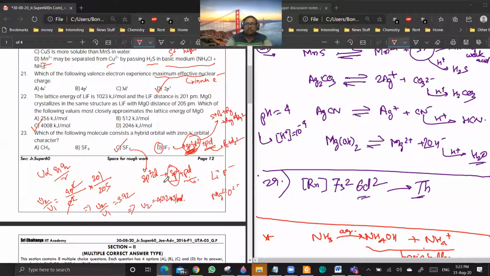Sir, all sp3d and sp3d2 will come under 0 s orbital character? No. In sp3d, one part is having 0 s character, which is pd. Totally, it cannot have 0 s character, no. But you see, it is non-uniform hybridization. Are you getting a point? So you can visualize it as a combination of two uniform hybridizations. For any hybridization, it is not possible to have 0 s orbital character.